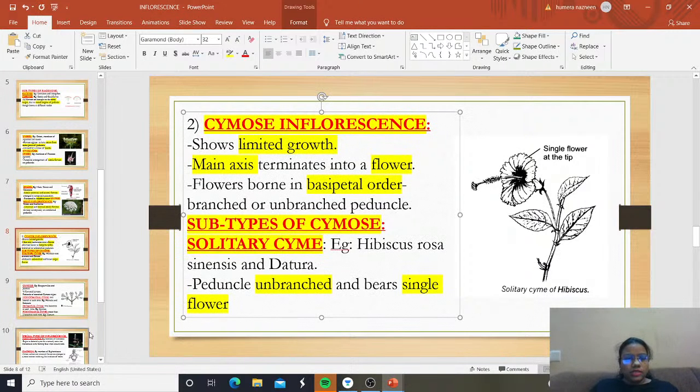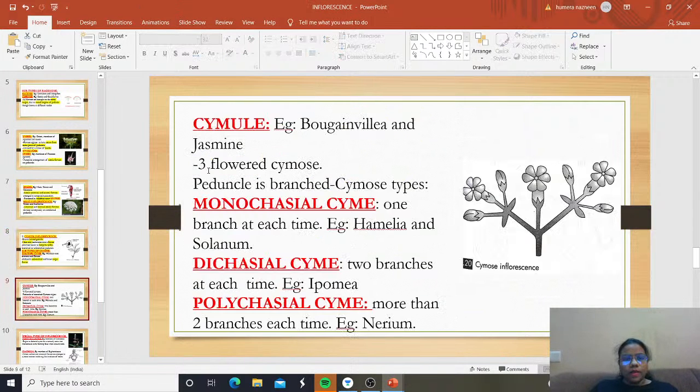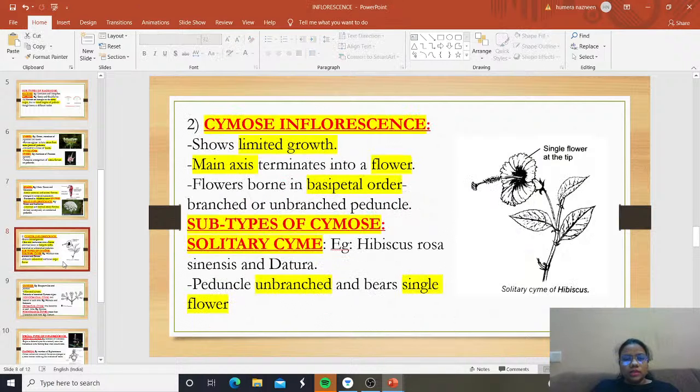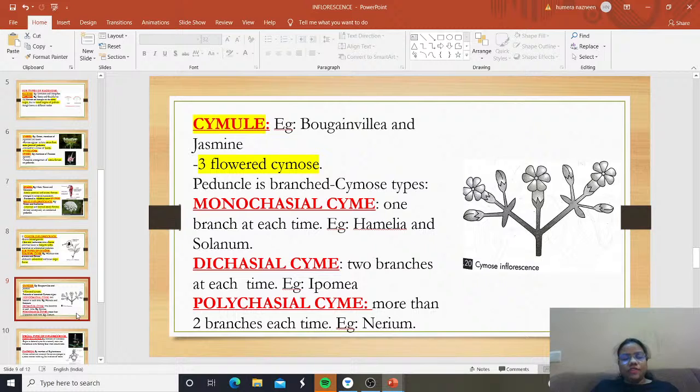Next, moving on with the next type of cymose inflorescence. The second one is cymule. What do you mean by cymule? Examples are bougainvillea and jasmine. It is a three-flowered cyme, meaning three flowers. In solitary cyme, a single flower was there, but here in cymule, three flowers are formed.